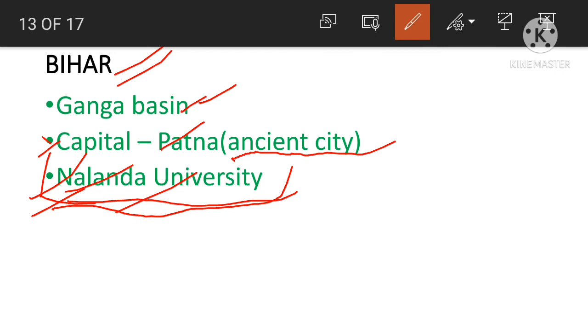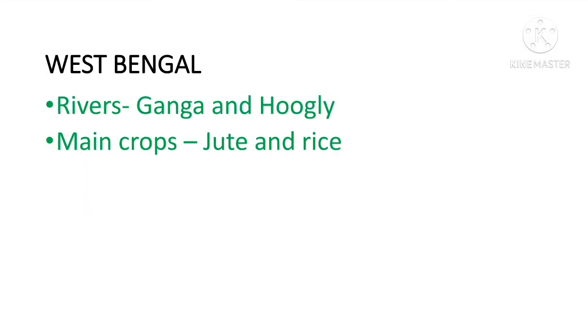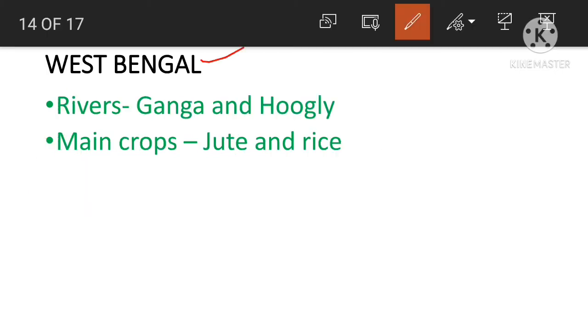So next let us discuss about West Bengal. The two rivers which flow through West Bengal are Ganga and Hooghly. West Bengal gets water from the river Ganga and Hooghly, and the rivers make the soil fertile.